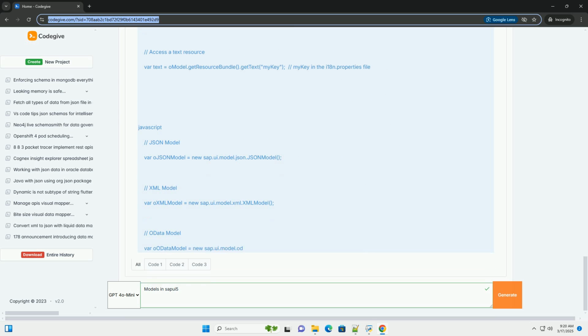1. Introduction to models and data binding. What are models? In SAPUI5, a model is an object that holds the data used by your application. Think of it as a container for your data, making it accessible to the UI. It provides a structured way to manage, update, and access data.